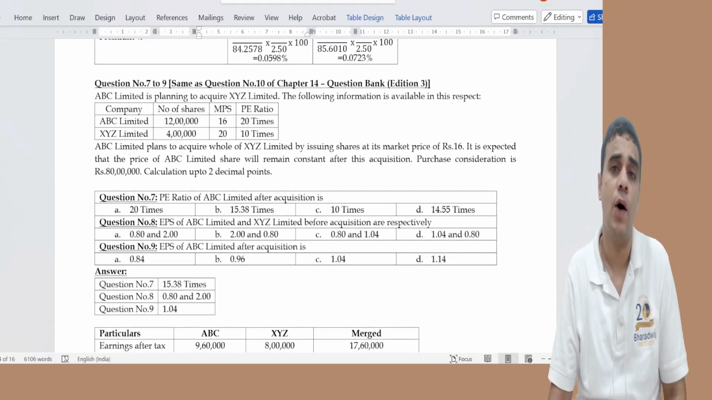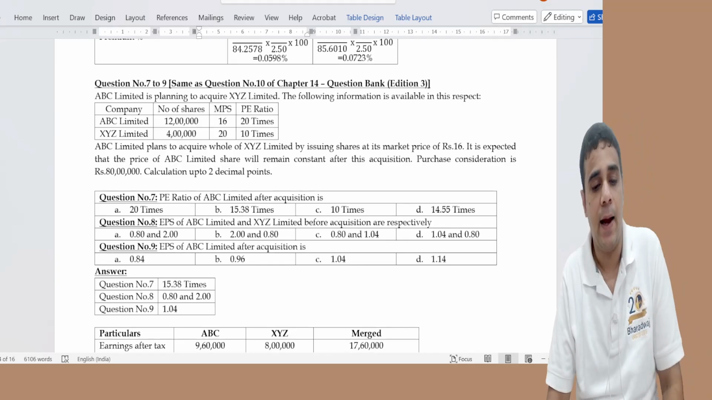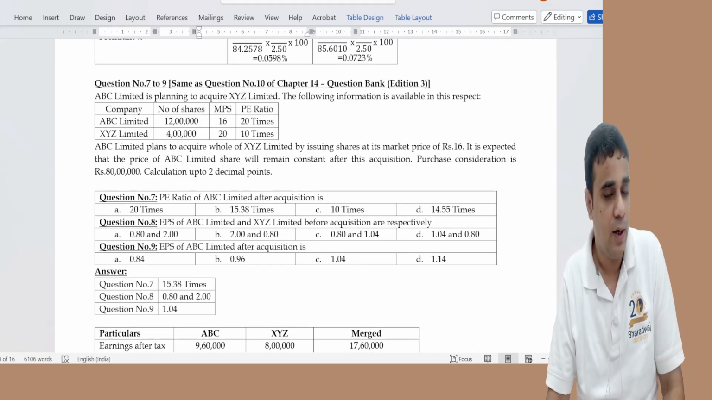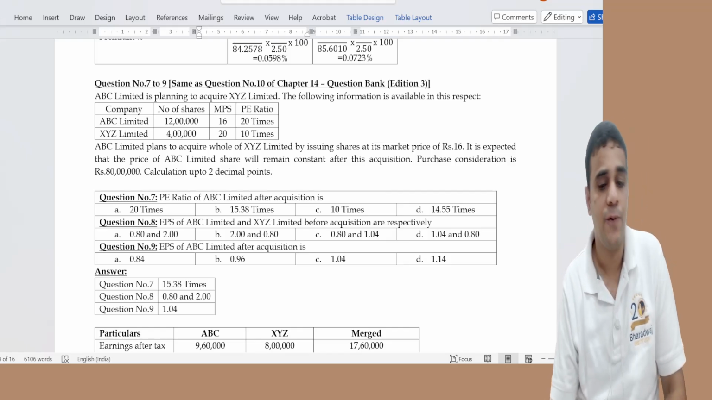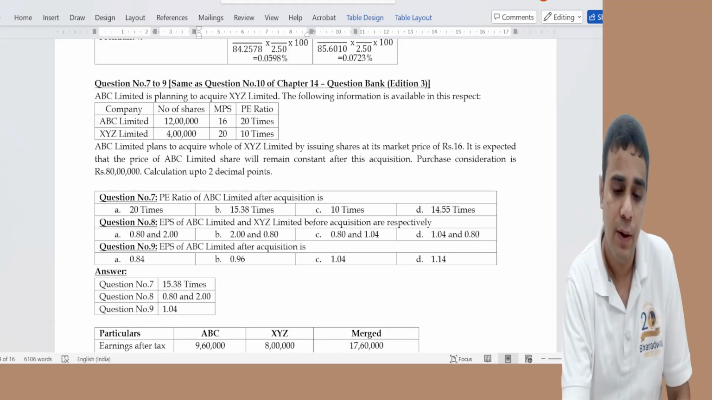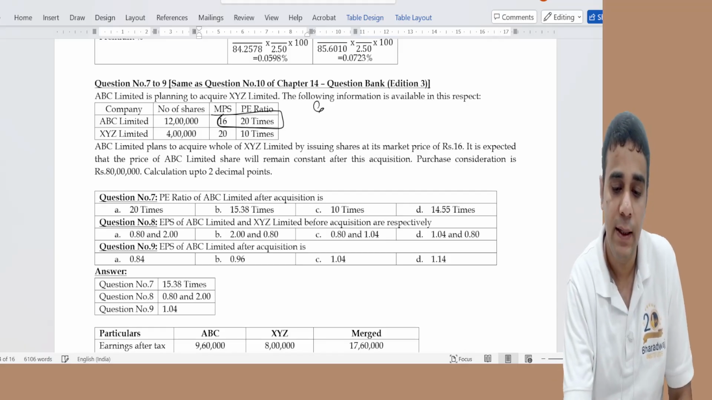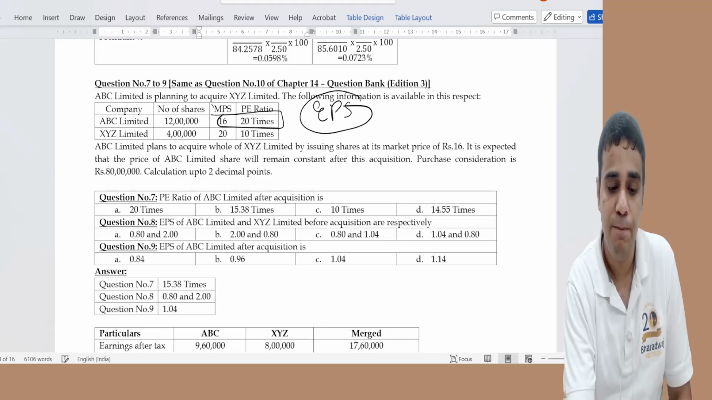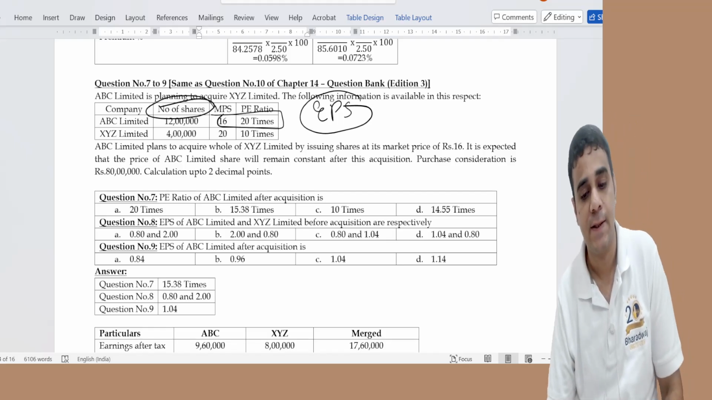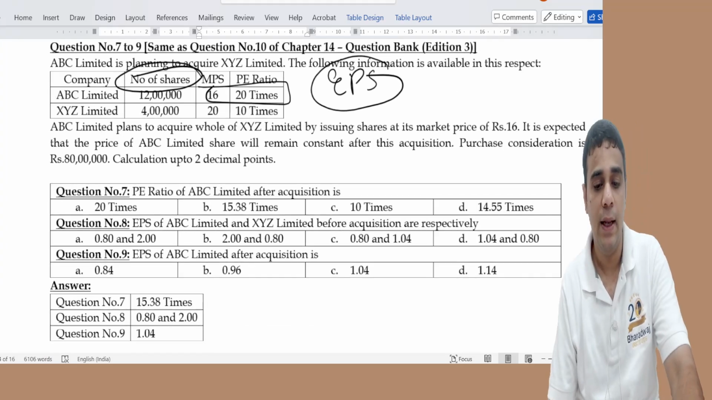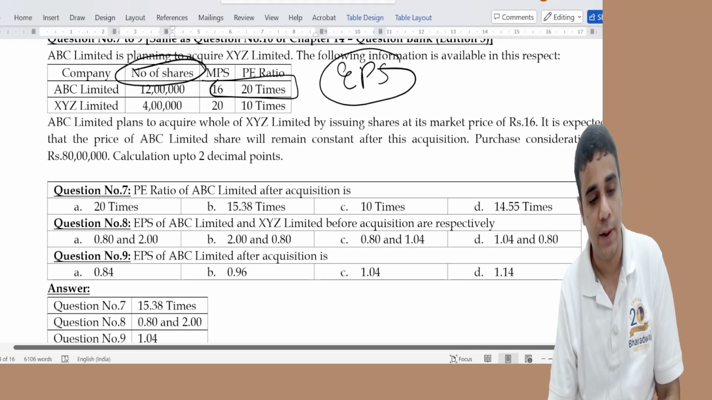Third question was on mergers and acquisition, where they have given data of the acquiring company and the target company. Two companies are there. Number of shares, MPS and P/E ratio. If you use this, you will get EPS. And if you use EPS and number of shares, you will end up getting the PAT level of the company.